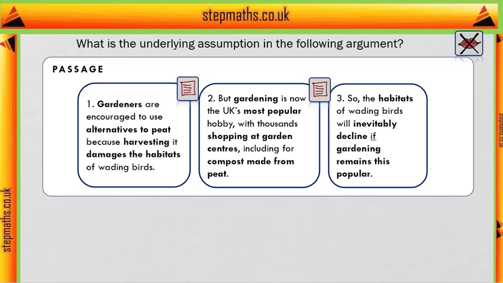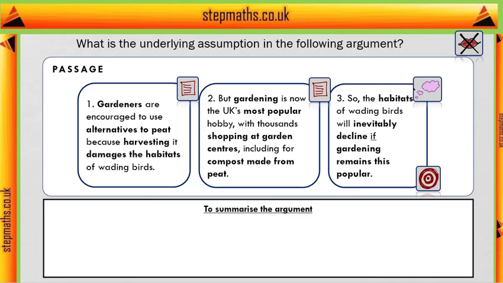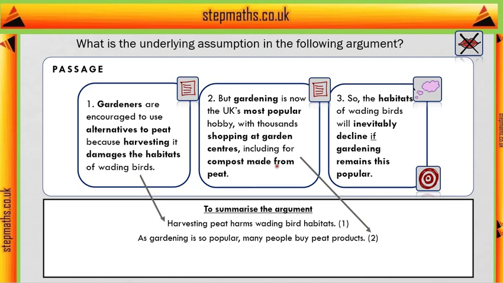So this is their opinion on what's going to happen, and also it's marked as a conclusion, and it's the only opinion, so it's the only thing that could be a conclusion anyway. So if we just try to summarise their reasoning, we're basically looking at what's the connection between gardening and the habitats of wading birds. Well, two things. So it's harvesting peat that damages the habitats, and also gardening encourages people to buy things that use peat. And we're looking for a place to put an assumption, but there isn't really any space in here to put an assumption because there's no real connection between these two things.